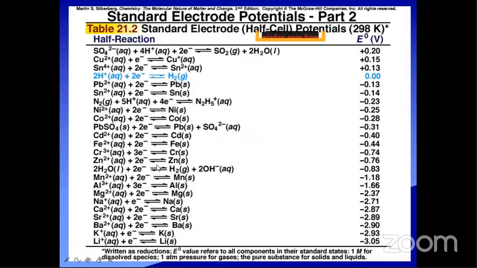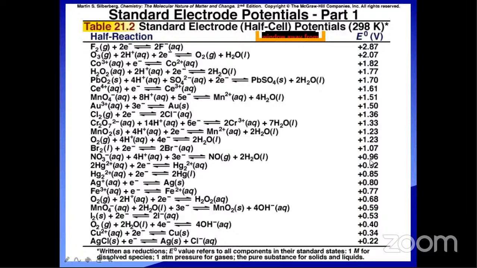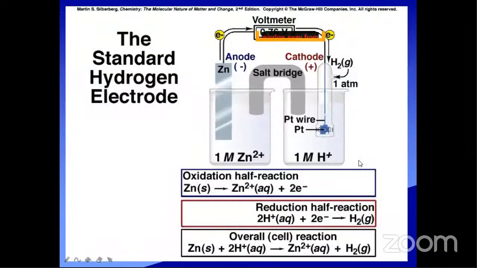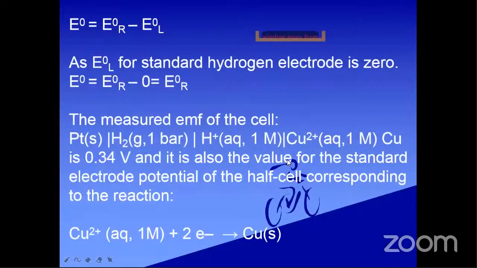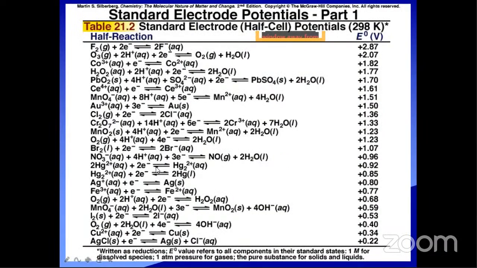For example, here zinc is there. So Zn2+ plus 2 electrons, if it is undergoing reduction, how much is developing? Minus 0.76 is developed. We already discussed the zinc electrode: how much electrode potential is developed here? 0.76 volts is developed. Why? Because here zinc is undergoing the oxidation process. That's why the value is plus 0.76 volts. But in the table, what I indicated here in the table.